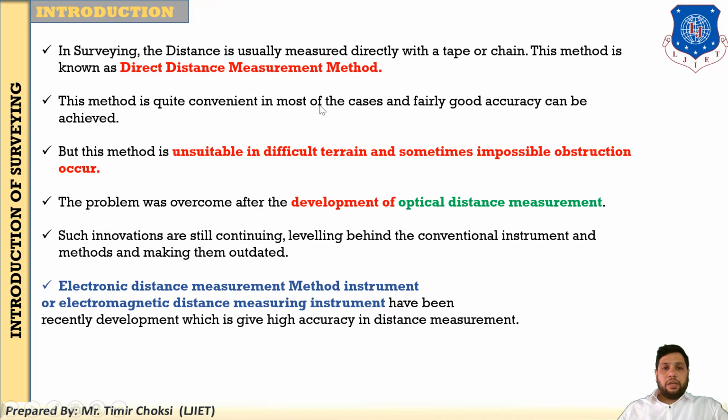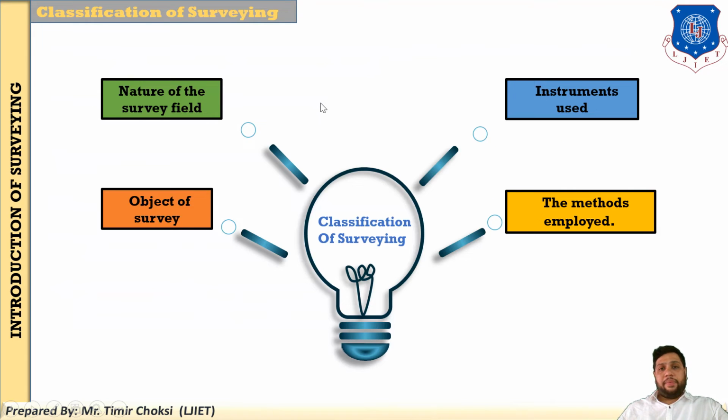Now, classification of survey. This is the basic funda; no question arises on this in GTU, but you have to clearly understand the basic classification of survey. There are four types of classification.